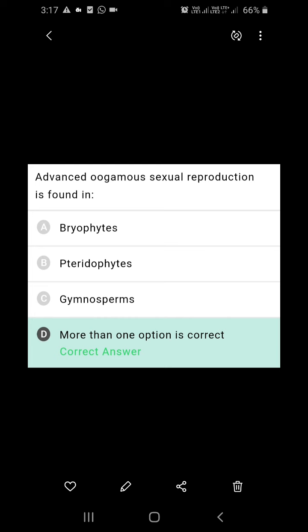Although it is present in both bryophytes, pteridophytes, and gymnosperms, there is a small difference. In bryophytes and pteridophytes, male gametes are motile, whereas in gymnosperms, they don't have their own locomotory organs like flagella or cilia. They are transferred through a tube. Hence, it is called siphonogamy or siphonogamous oogamy. Whereas the bryophytes and pteridophytes, zooidogamous oogamy. However, oogamy, so more than one option is right.